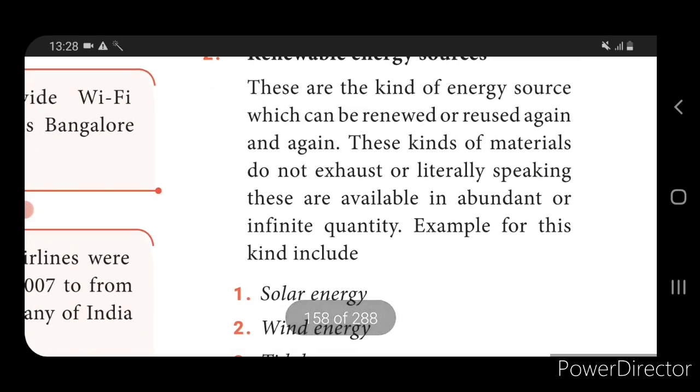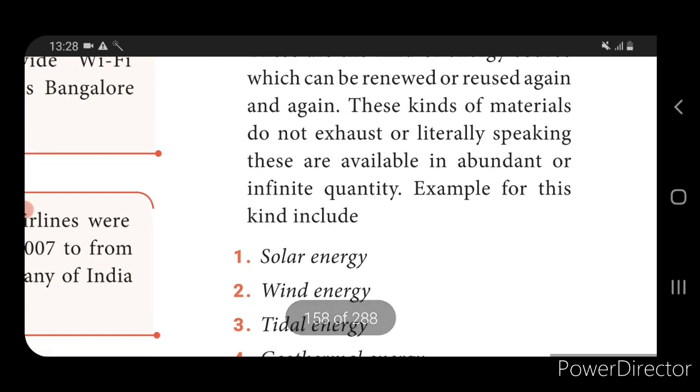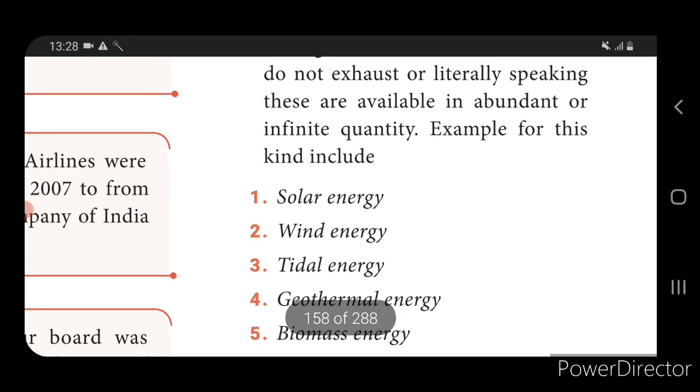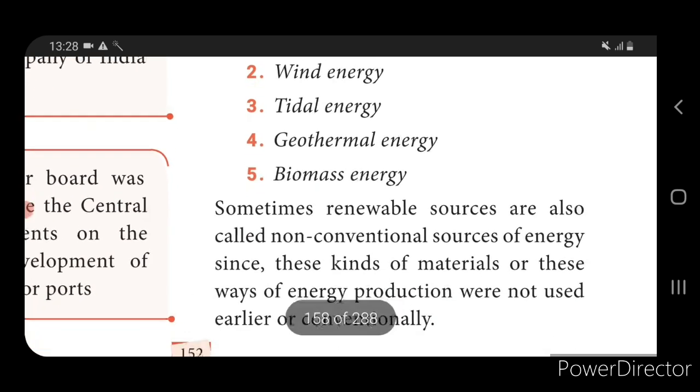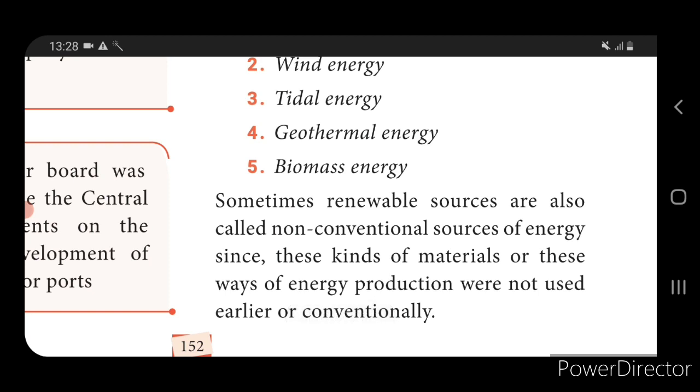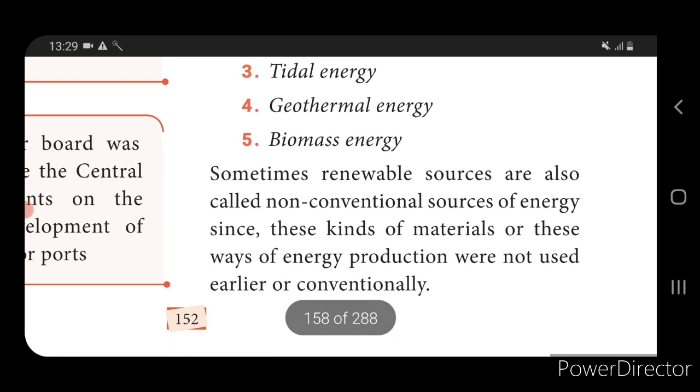Examples of renewable energy sources are solar energy, which is abundant, wind energy, tidal energy, geothermal energy, which is based on steam, and biomass energy.